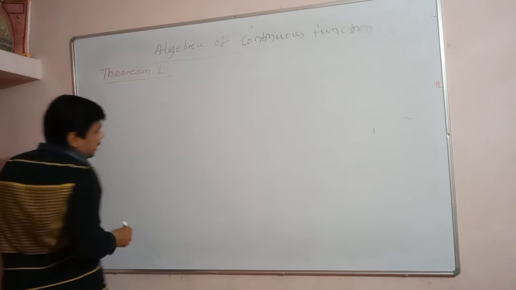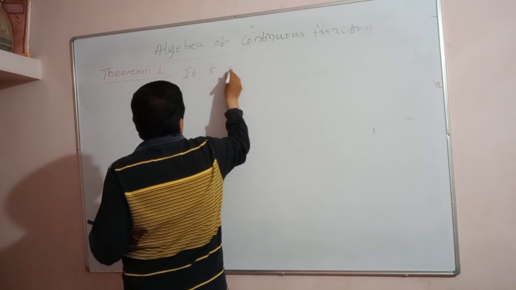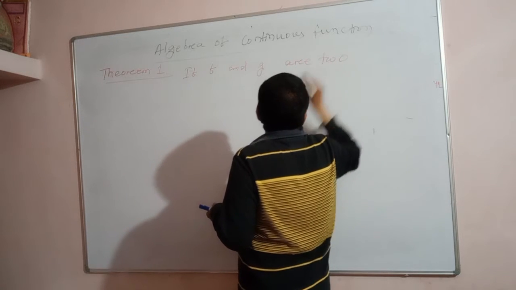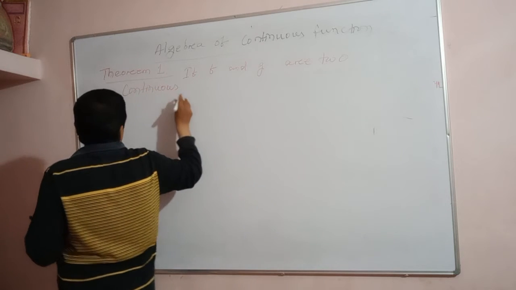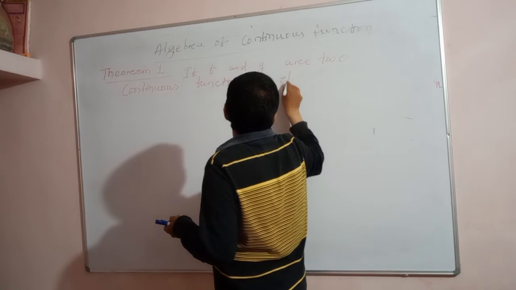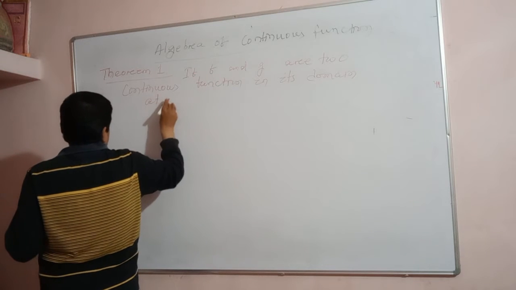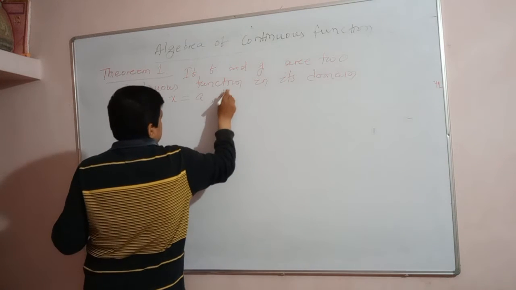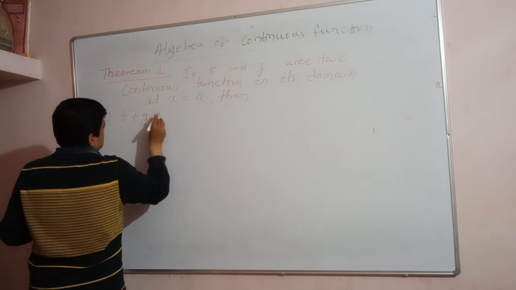The statement is that if f and g are two continuous functions in their domain at x is equal to a, then number 1, f plus g is a continuous function.